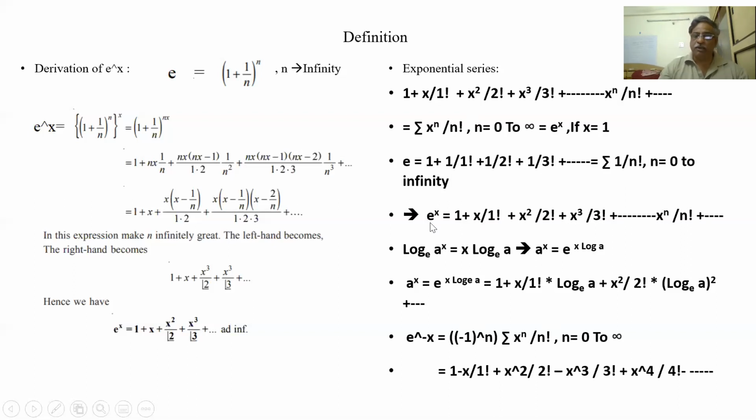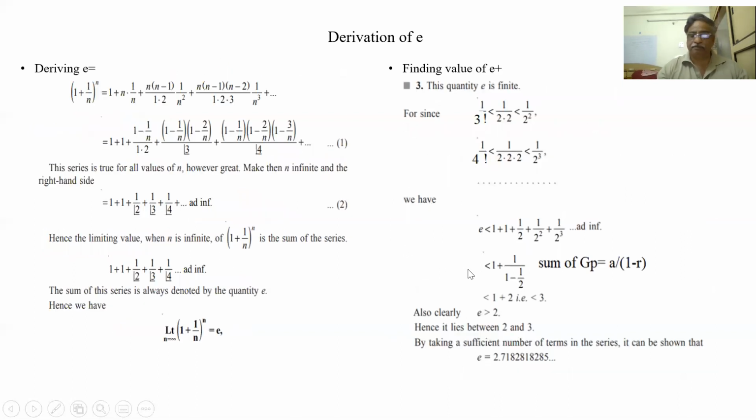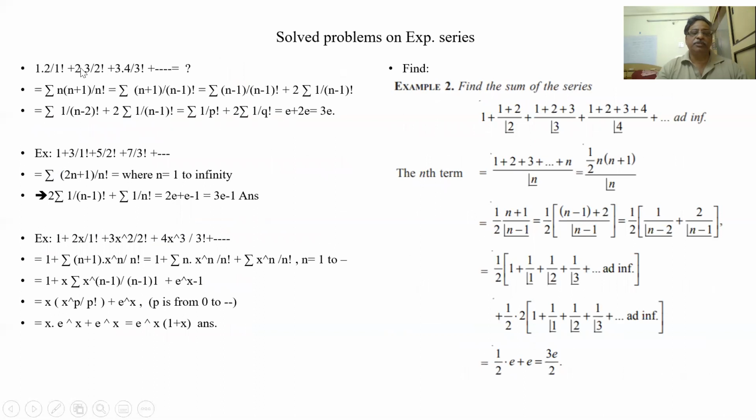Let us do some problems so that we can get acquainted more with this subject. Suppose this series is given. In the bottoms you see 2 factorial, 3 factorial, that means it is an e series. It is an exponential series. So for all such exponential series, we will first find the nth term. Here what is the nth term? This is n factorial. This is n into n plus 1. So the nth term is sigma n into n plus 1 by n factorial.